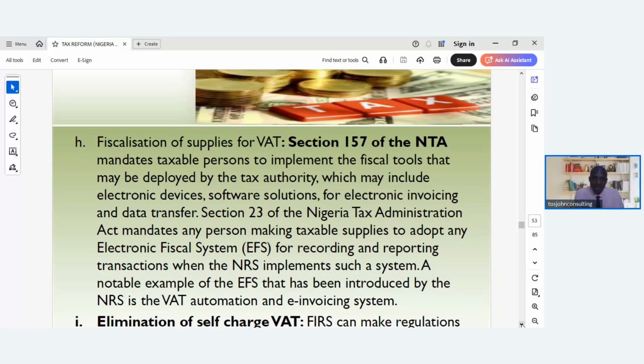So these have been introduced by the Federal Revenue Service, which will be called Nigerian Revenue Service from next year. Section 23 of the Nigerian Tax Administrative Act mandates any person making taxable supplies to adopt any electronic physical system, that's EFS, for recording and reporting transactions. A notable example of the EFS that has been introduced by the Nigerian Revenue Service is the value-added tax automation and e-invoicing.